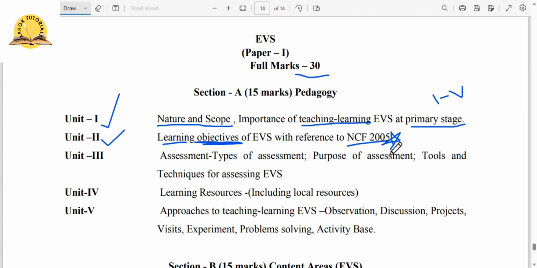For whatever exam you're preparing for, the teacher exam, or maybe you want to pursue your studies further, maybe you plan to do B.Ed or M.Ed, this NCF and all these things will always come on your way. So it is very important for you to learn NCF 2005 when you see it for the first time, so that it becomes easy for you.